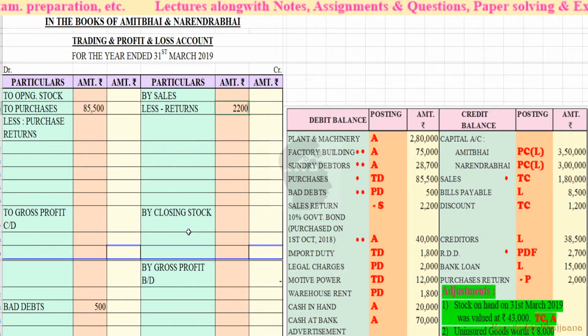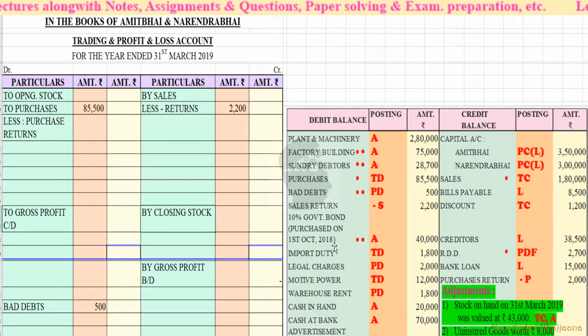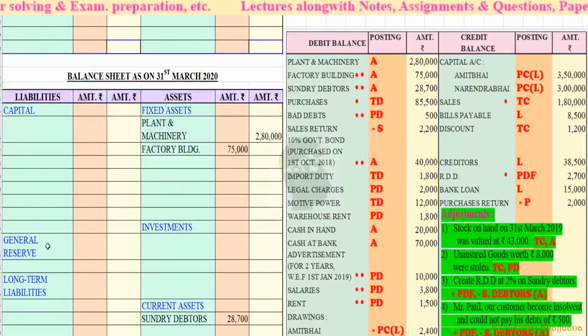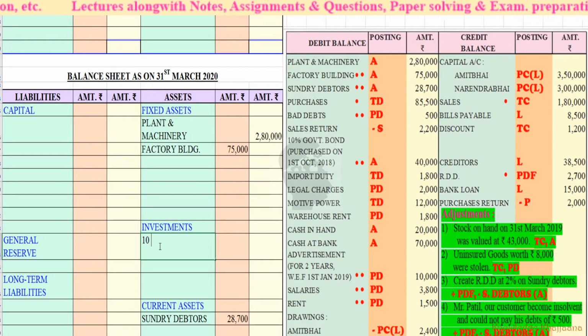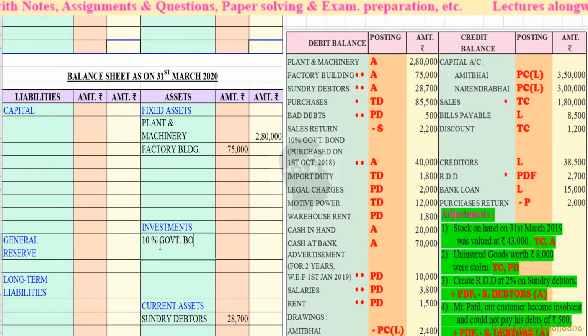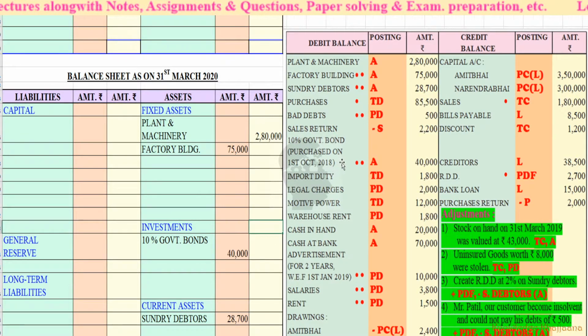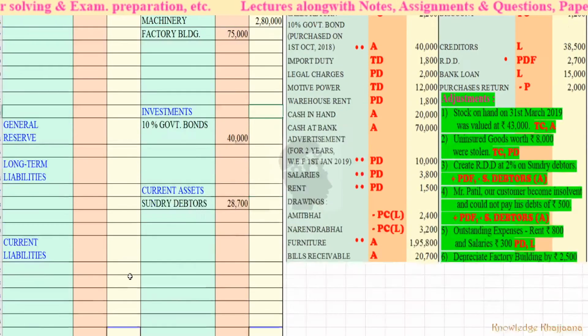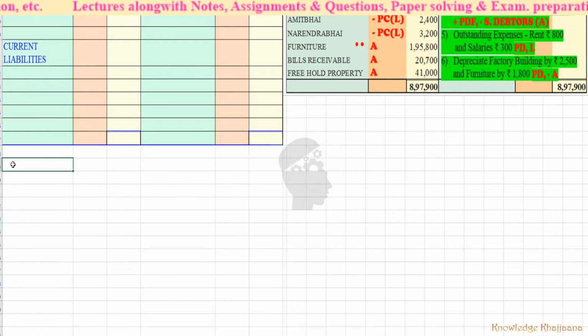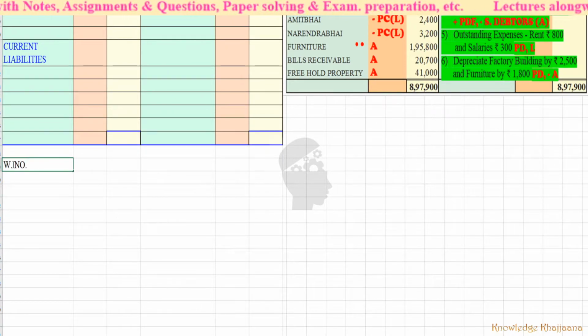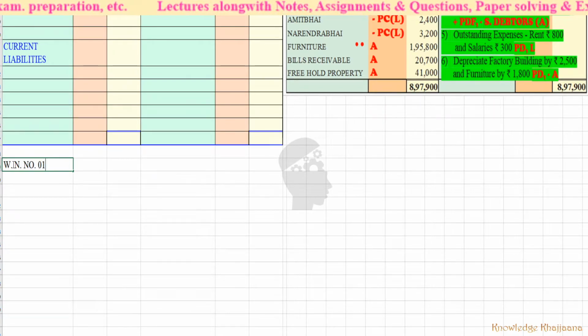Then 10% government bonds, asset, rupees 40,000. A 10% government bond is an investment, of rupees 40,000. There is a hidden adjustment, right? It is purchased on 1st October 2018. So we will write one working note for that. Working note number 1.